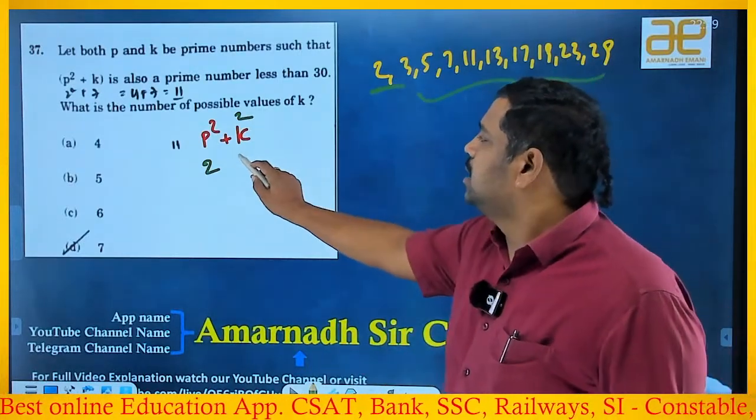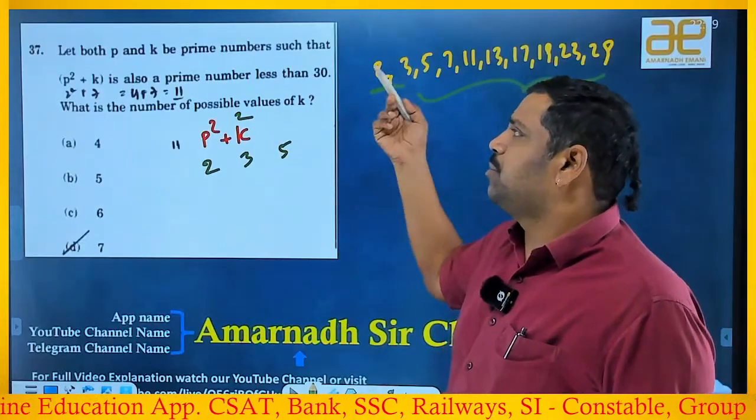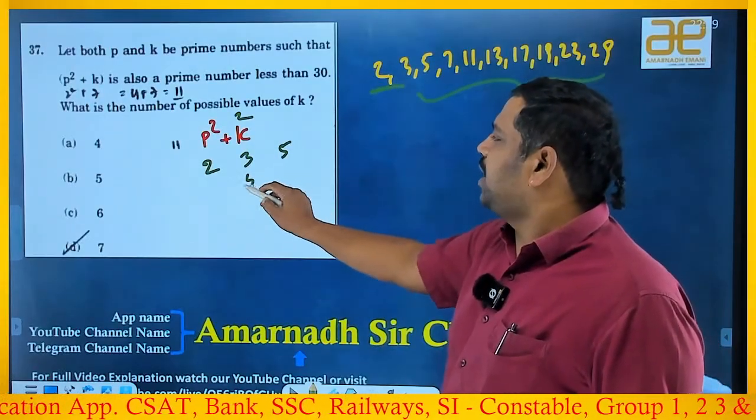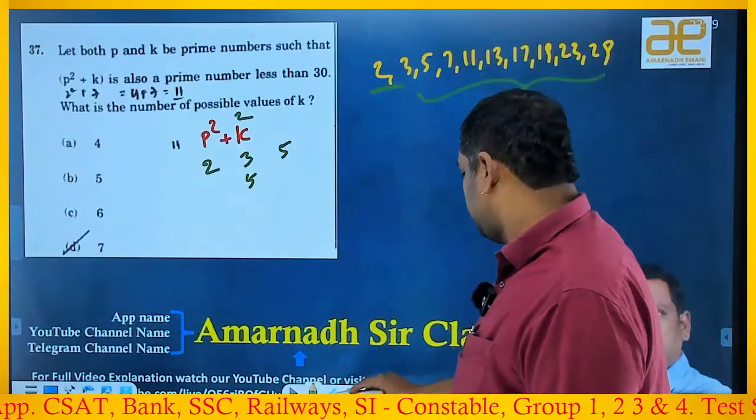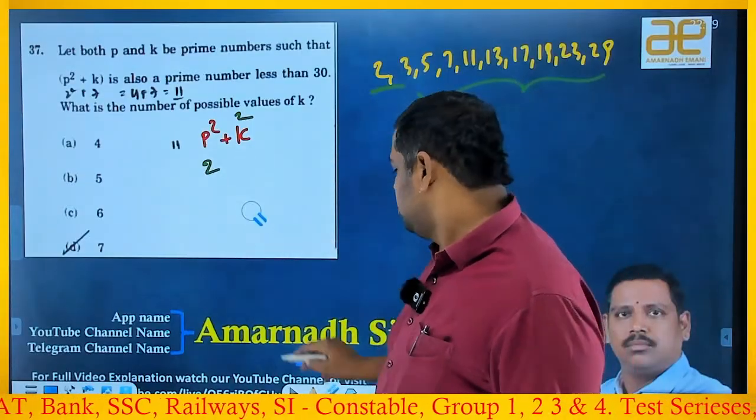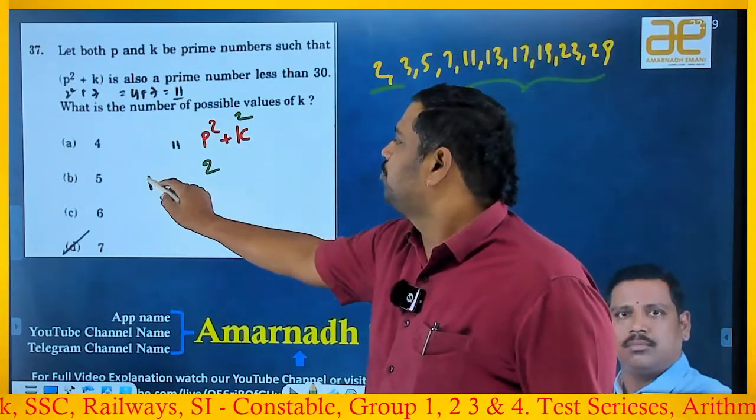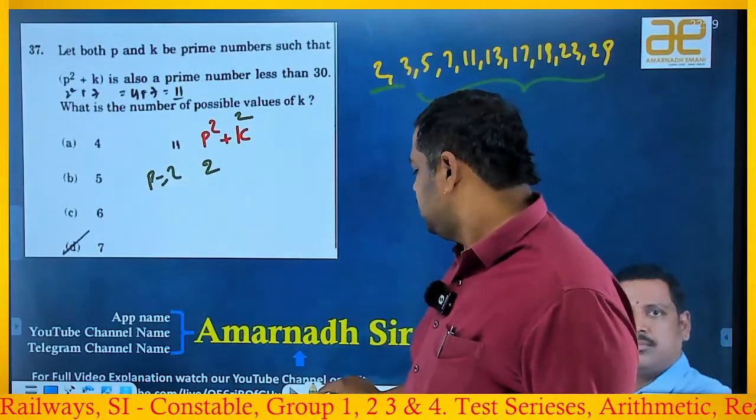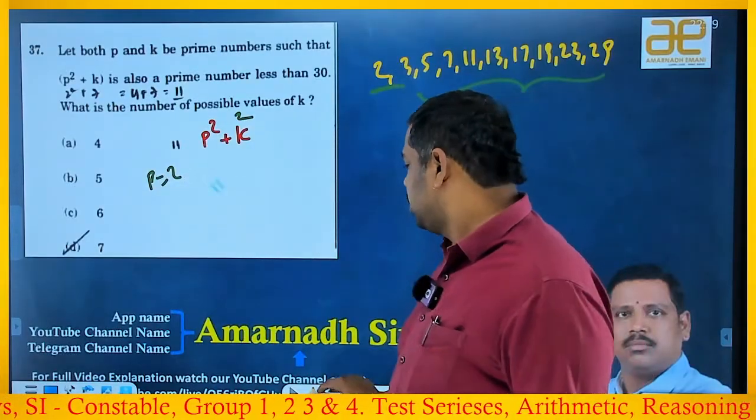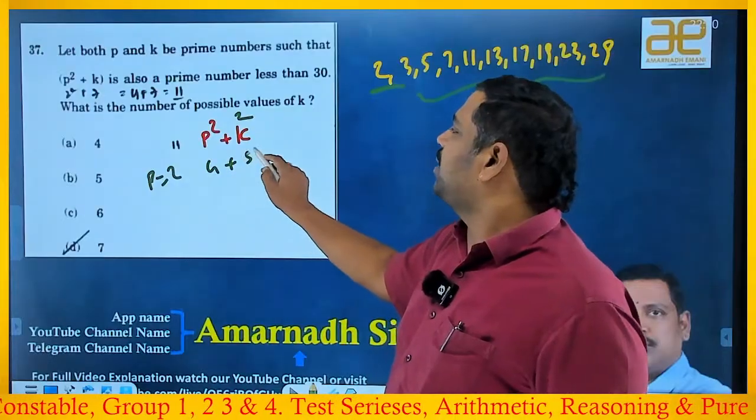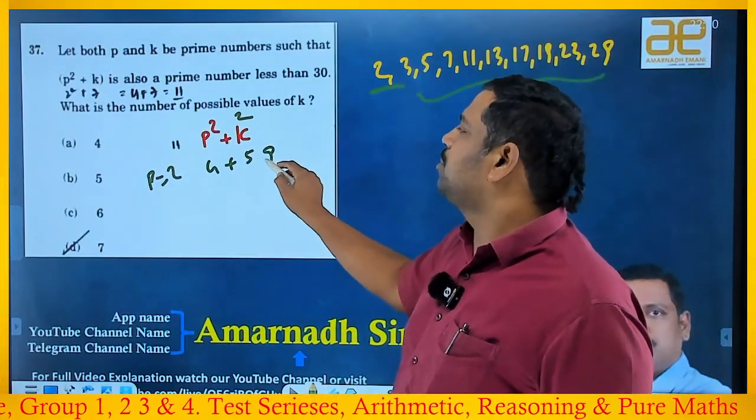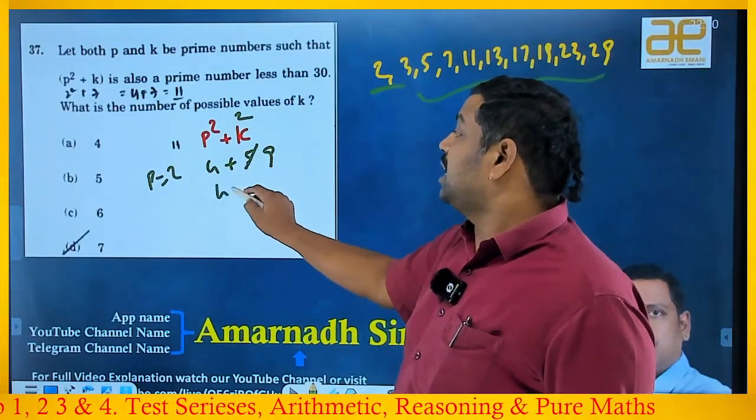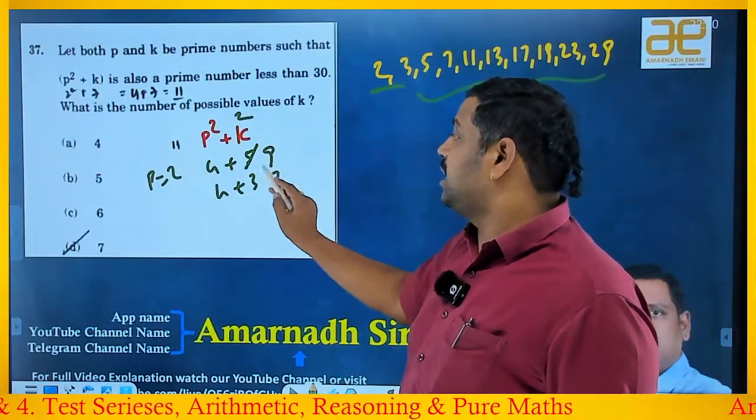If I take 3, 2 plus 3 is 5. Yes, it is a prime number. If it is 5, then no, I should not take 2. If I take P value as 2, I have to take 2 square, right? 2 square means 4. 4 plus K is 5, which gives 9. 9 is not a prime number, so it should not be. But it can be 3. 4 plus 3 is 7, right? K can take a value of 3.